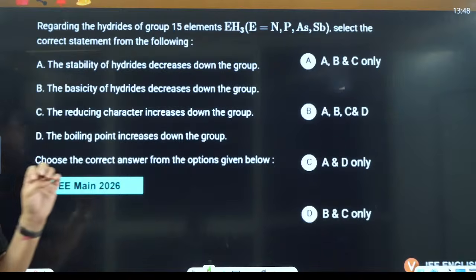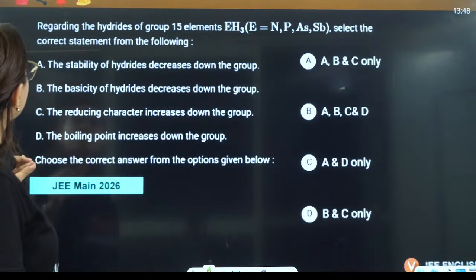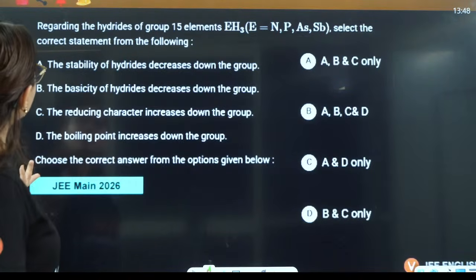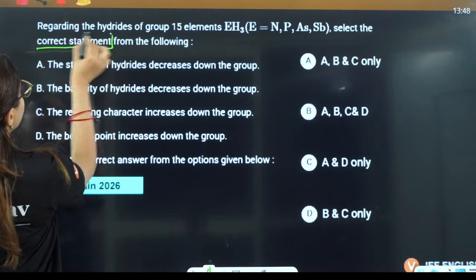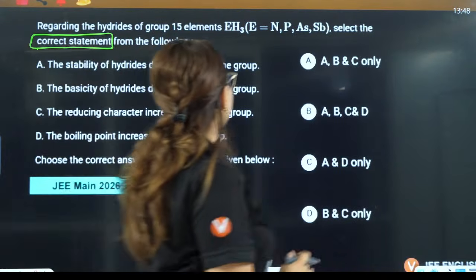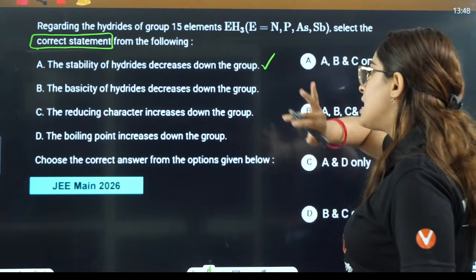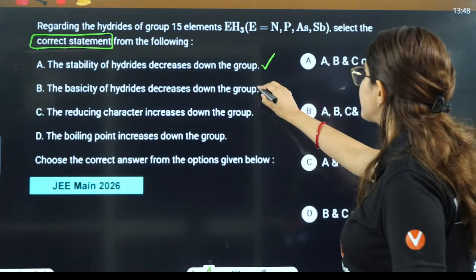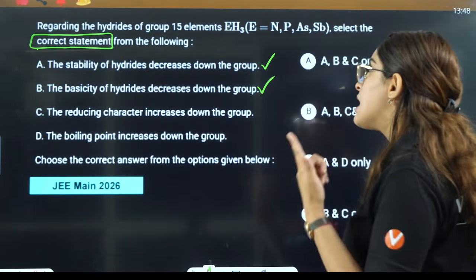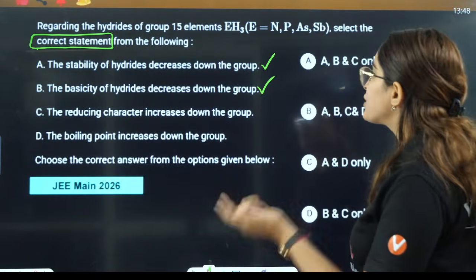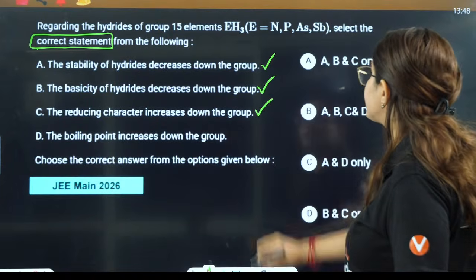Yes everyone, let's see. You have to tell the correct statements here. The stability of hydrides decreases down the group. That is correct. Basicity is the same as stability, that also decreases. Reducing character is opposite to basicity, that increases. That is also correct.